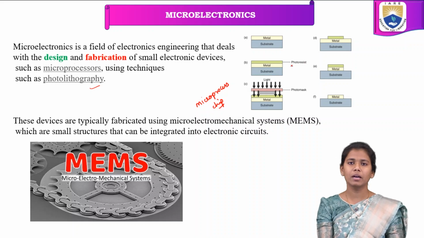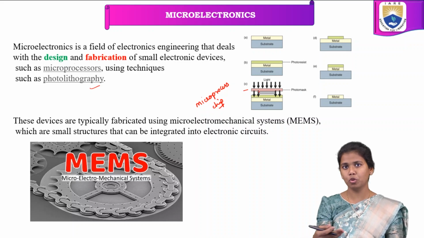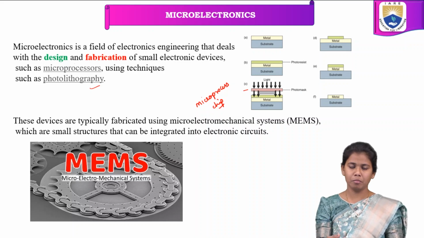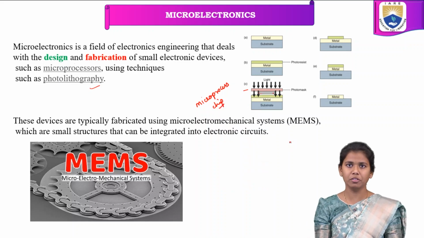Photoresist is nothing but the introduction of light over the metal. So here in the third step, in C, you can observe the light is introduced, where the photo mask is applied, and up to a certain area the light can be introduced, and the rest of the area it can be omitted.